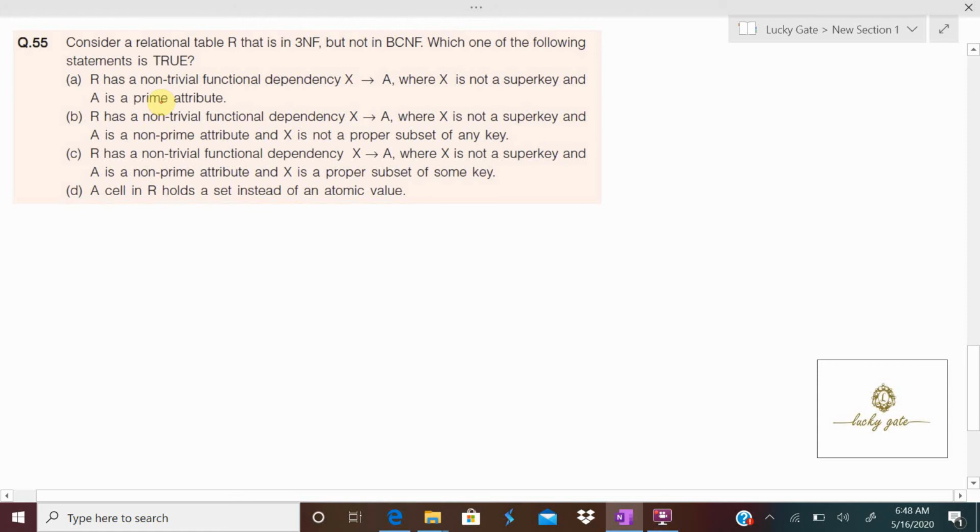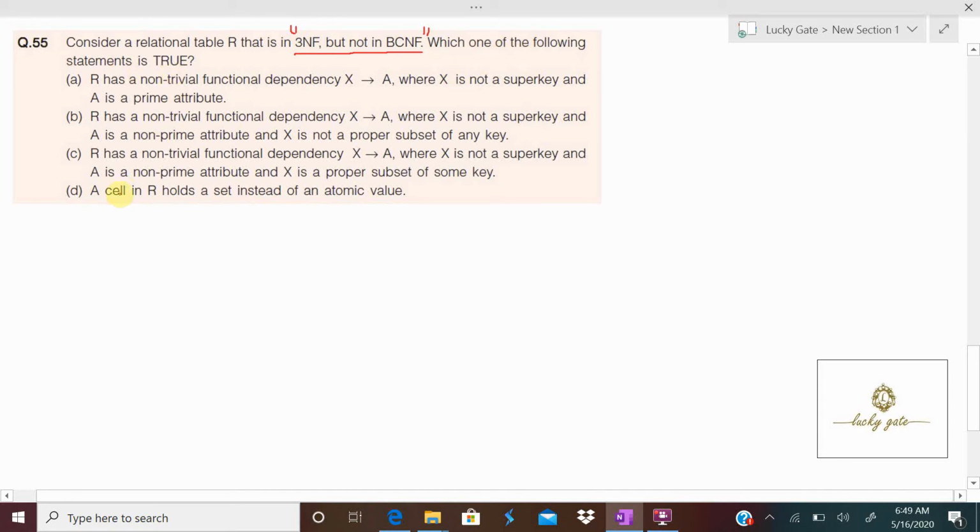It is a GATE 2020 question asked for 2 marks on normalization. Now the question is, consider relation R that is in 3NF but not in BCNF. So the complete question lies in the statement 3NF but not in BCNF. Now the question is, which one of the following statements is true?